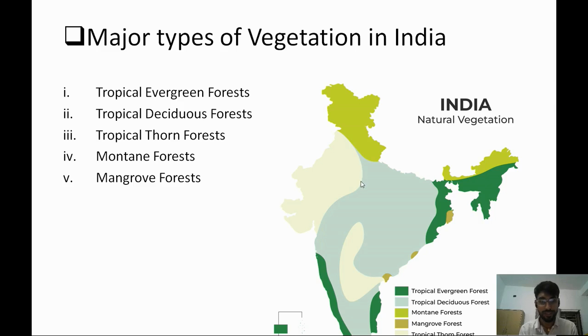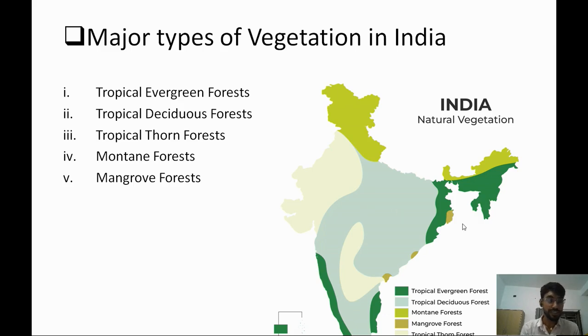You can see it in the western side of India, the northwestern side, that means Gujarat, Rajasthan, and some parts of Uttar Pradesh and Madhya Pradesh, and in the rain shadow zone of South India, you can observe the tropical thorn forest. Next is the mountain forest, that means our mountain area: Ladakh, Jammu Kashmir, Himachal Pradesh, Uttarakhand, Sikkim, then Arunachal Pradesh. These are the states where mountain vegetation grows. Last is the mangrove forest.